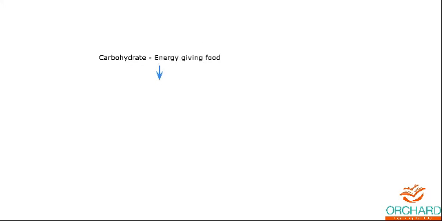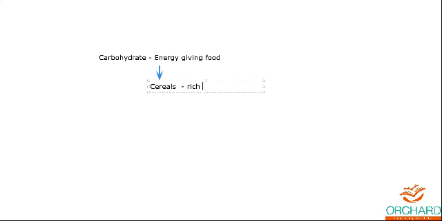The next point is examples of carbohydrates. One major example is all the cereals, which we studied during our last unit. Cereals are very rich in carbohydrates.